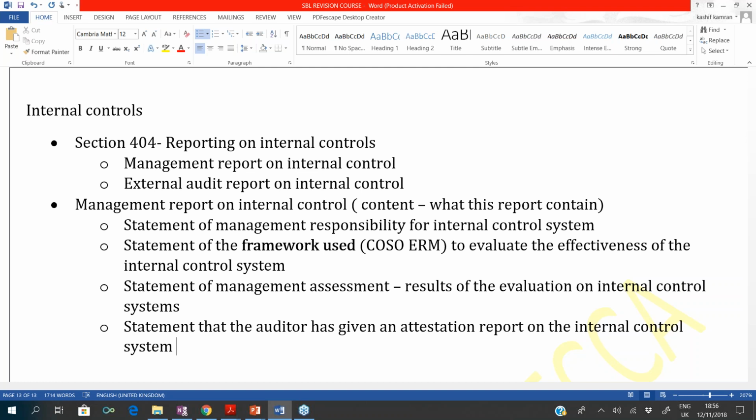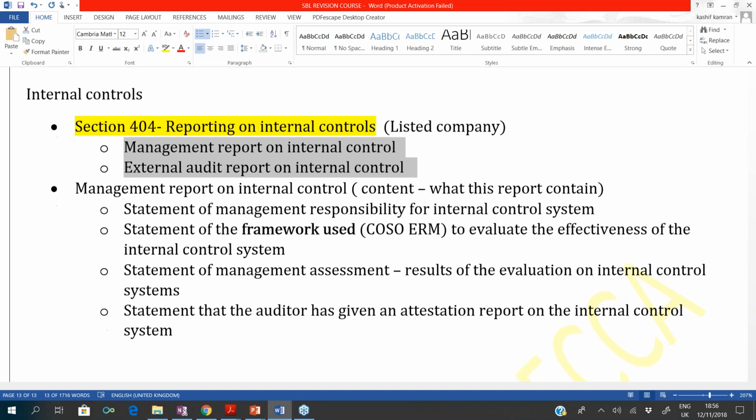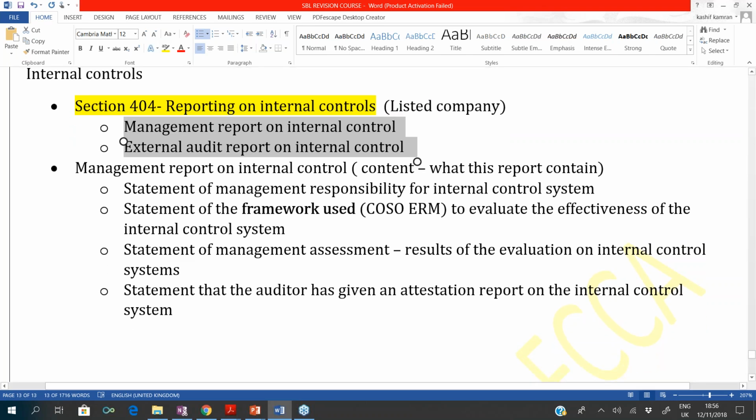So internal controls, right? Section 404 is a very specific requirement on the internal control systems meant for the listed companies in the US. Under this, the management has a responsibility, and so does the external auditor. The management report on internal control contains four key features.